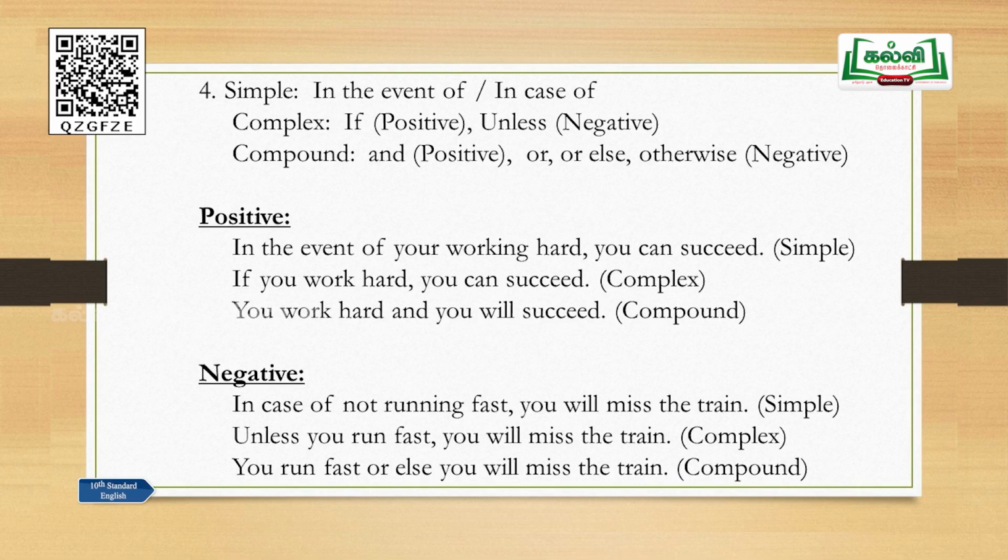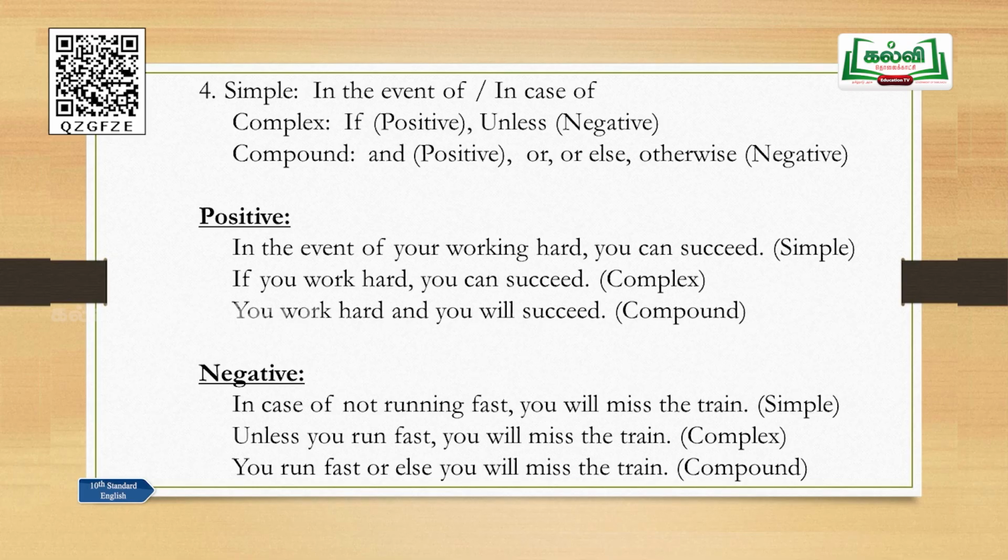And for a negative sentence, let me give you one example. In case of not running fast, you will miss the train. Not running fast, okay, that's a negative sentence. So, use unless in complex, and or else, otherwise, any one in the compound. Let us see the answers. Unless you run fast, you will miss the train, that is complex. Run fast or else you will miss the train, that is compound. So, that's a very easy example. Hope you can understand with this.